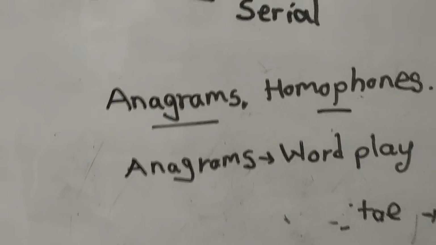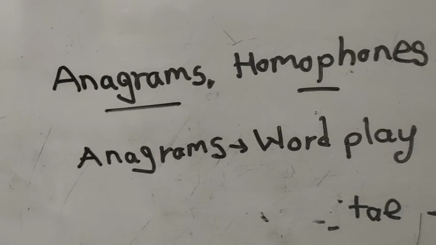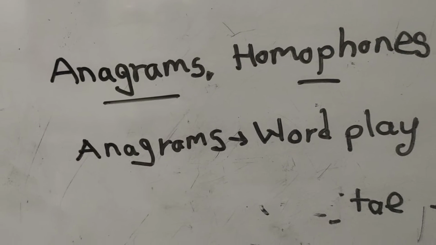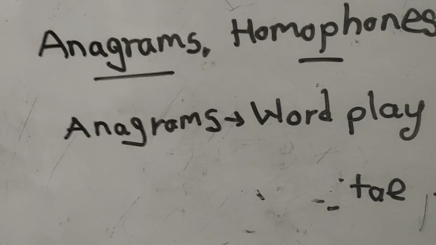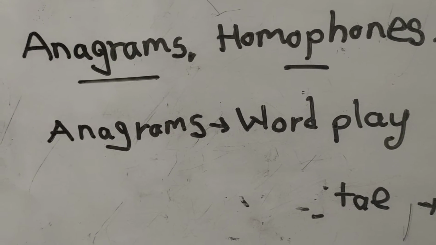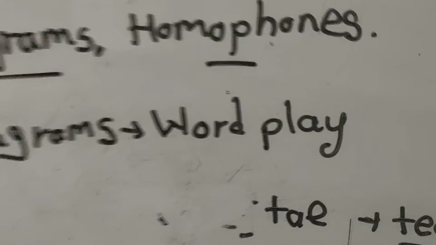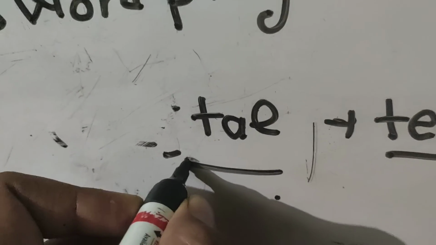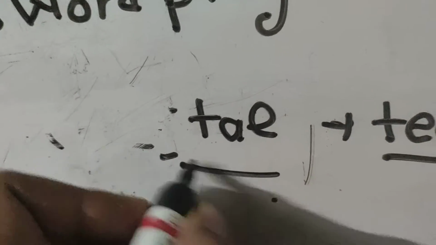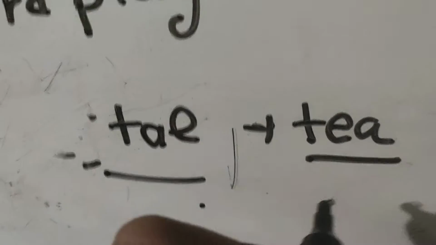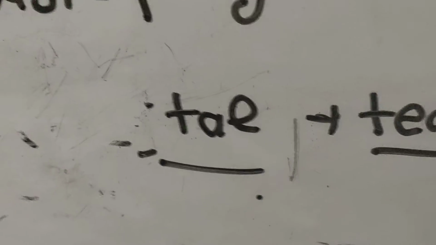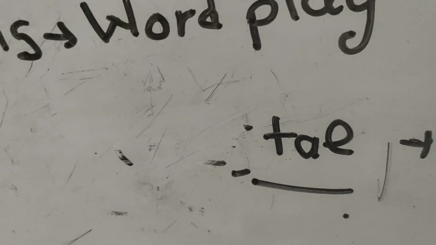In today's episode we have to learn about anagrams and homophones. Now what is meant by anagrams? Anagram is one type of word play. In this you are given one word, and you have to make it meaningful. As you can see, TA is one type of word, and we have to make this word meaningful. So I make this word TAT.